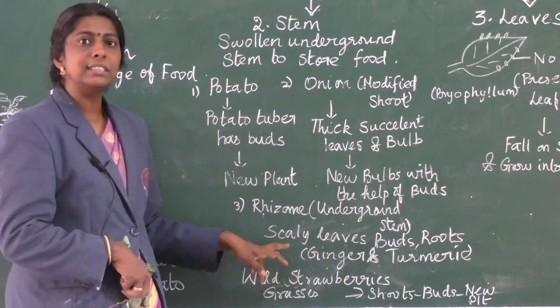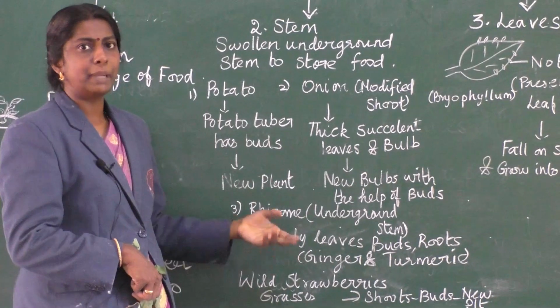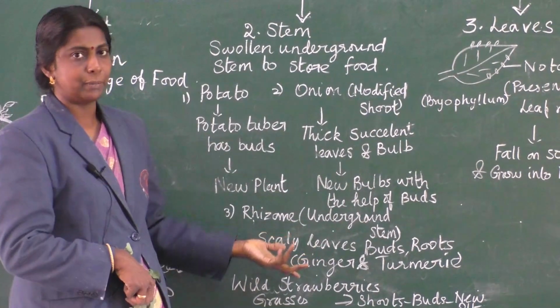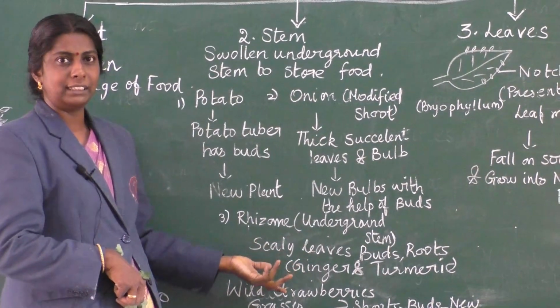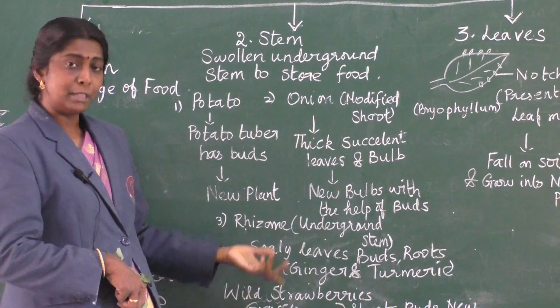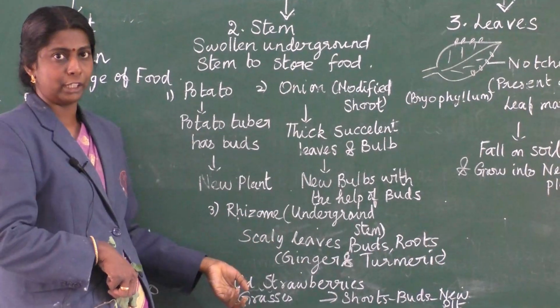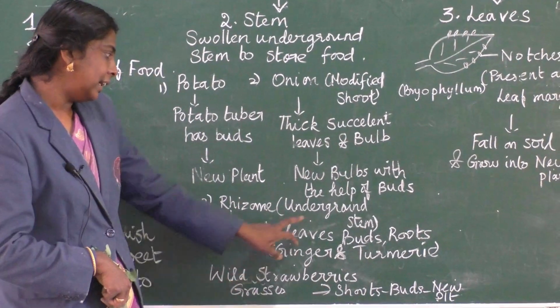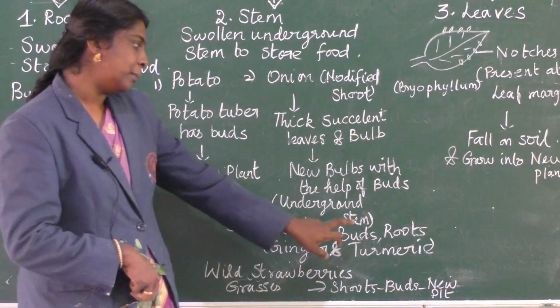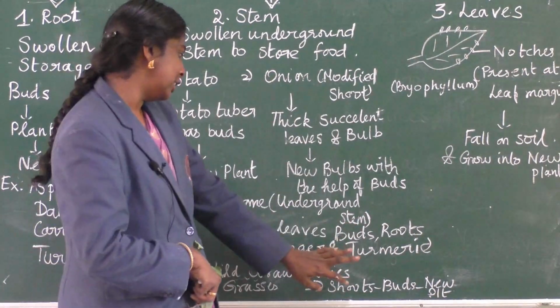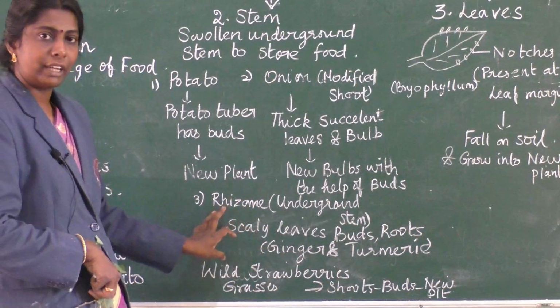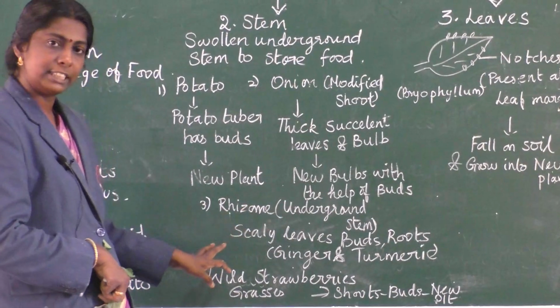The third example is rhizome. Rhizome is basically an underground stem, is it not? Say for example, ginger, turmeric. The stem is modified in such a way that it is storing food, as in ginger and turmeric here. Okay, so here it has scaly leaves, buds arise. From the buds you will be getting this rhizome. It's basically an underground stem.